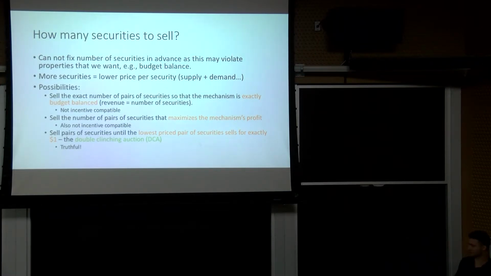But if we sell pairs of securities until the lowest price pair sells for exactly $1, this actually does turn out to be truthful. We have the same issue, but it turns out that it doesn't matter. So this is what we call the double clinching auction. I want to give you a little bit of intuition about exactly what I mean by the lowest price pair of securities.